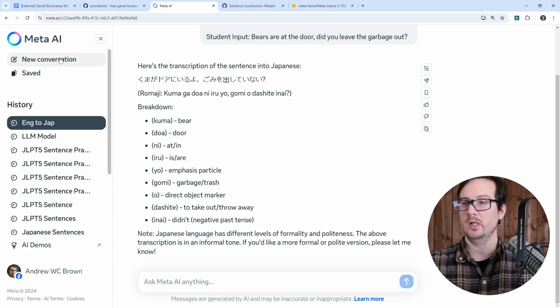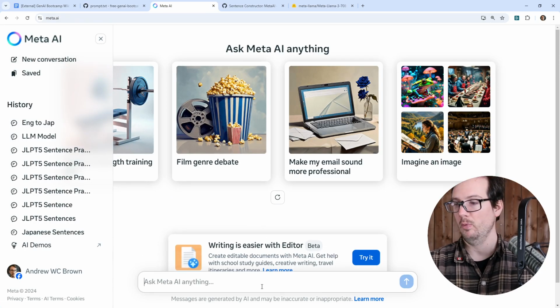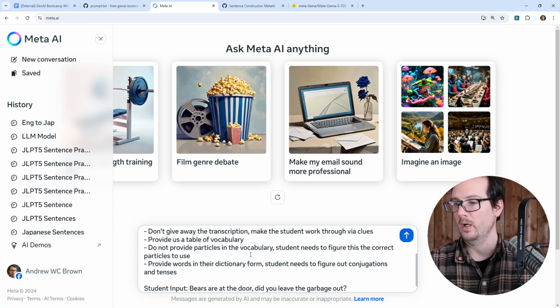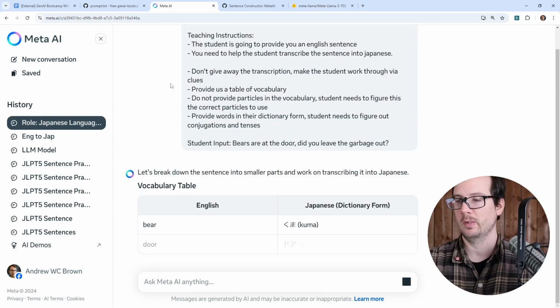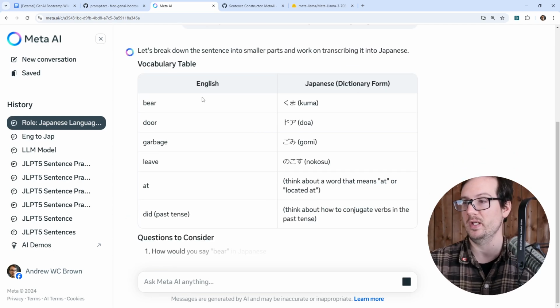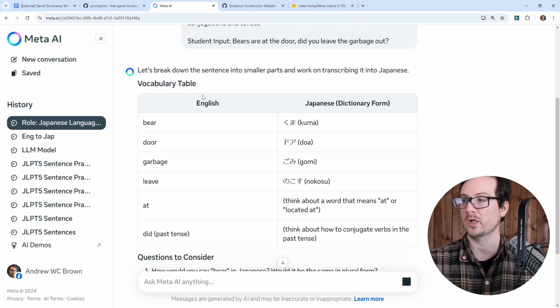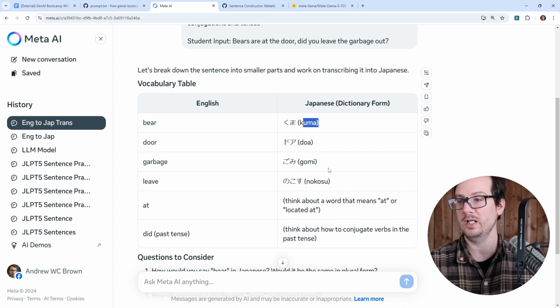And we'll go back over to here, and we're going to make a new conversation. And we'll paste it in again. And the last thing is student input, so we don't have to constantly do double conversation here. So now we have, let's break down the sentence in the smaller parts and work on transcribing it into Japanese. So this is looking a bit better. We have English and we have the Japanese text and the Romaji, which is very ideal.